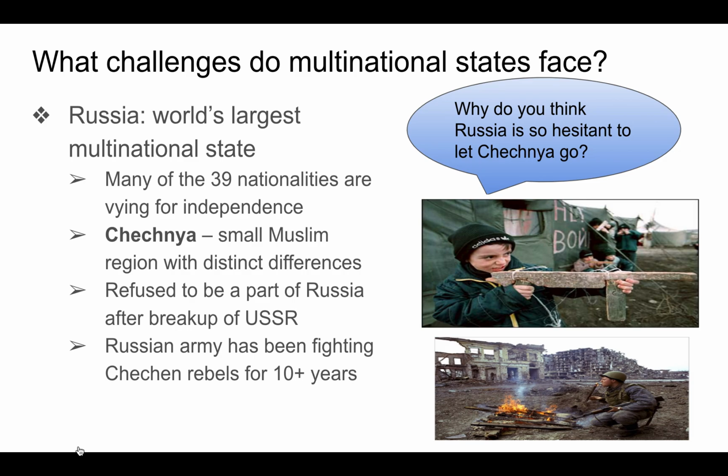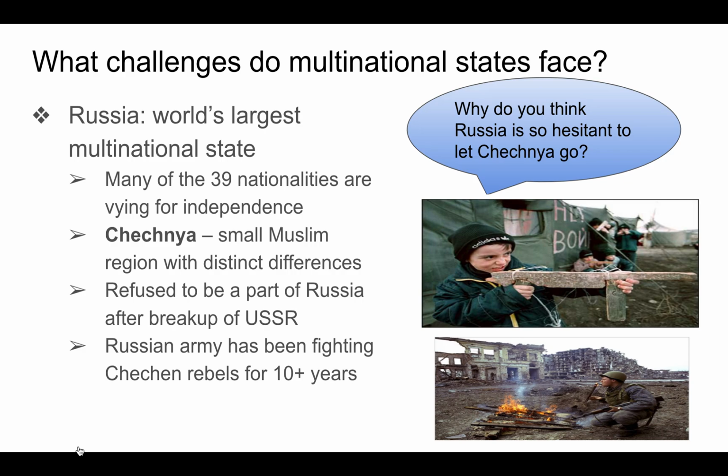There are some areas like Chechnya, in the Caucasus region, in the southwest of Russia, where they have areas that are predominantly Muslim, and they also have distinct differences from the Slavic ethnic Russians. Chechnya is an example where they wished to break away, but they were not allowed to when the USSR broke up into their former republics.